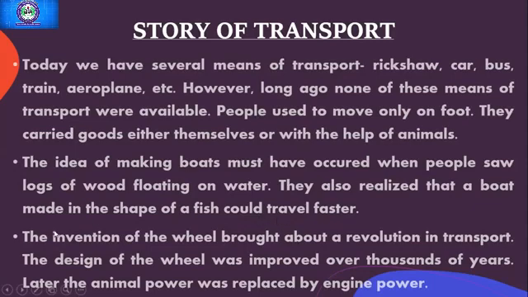Then there was a very big invention, known as the invention of the wheel, which brought a revolution in transport. How? Because after the invention of the wheel, we started having rickshaws, cars, buses, carts, everything we have right now, only and only due to the invention of the wheel. So after the invention of the wheel, we have made ourselves successful and we have also saved the time and energy of the people, right?